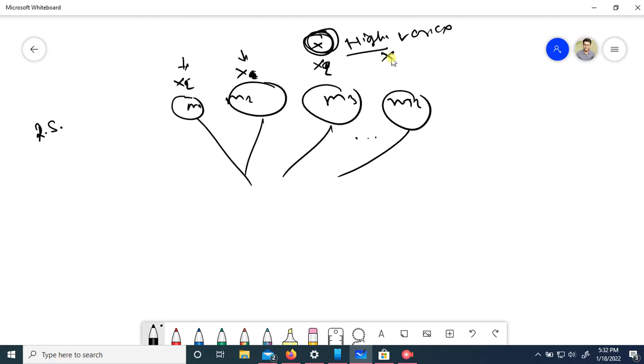There are multiple models which have not seen this data, but the specialty of this technique is that the maximum number of models can see a random set of data, and a minimum number of models are unfamiliar with it. That's why we use a majority vote. The maximum models have seen this query point xq and say it belongs to class 1. The model that has not seen it says class 0, or no idea.